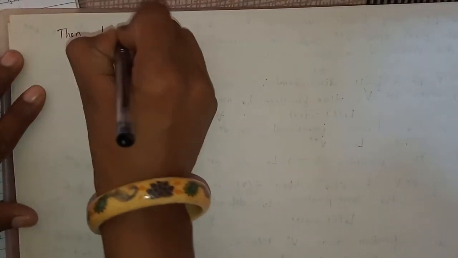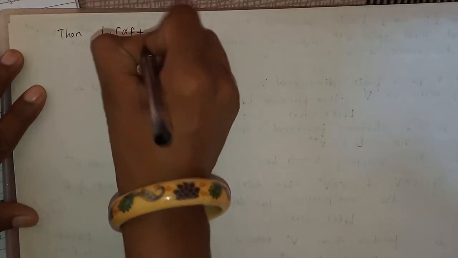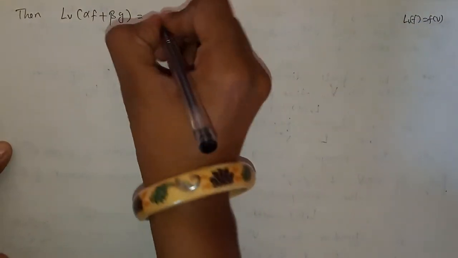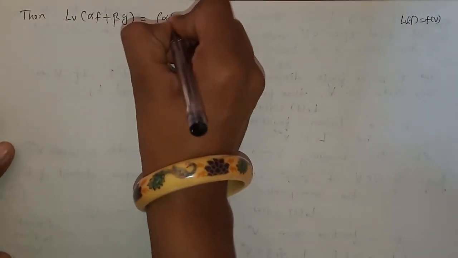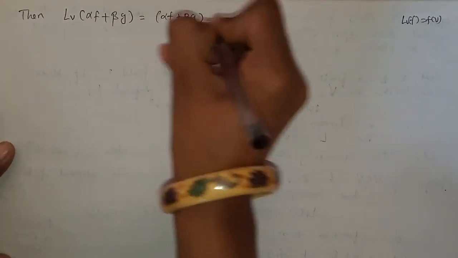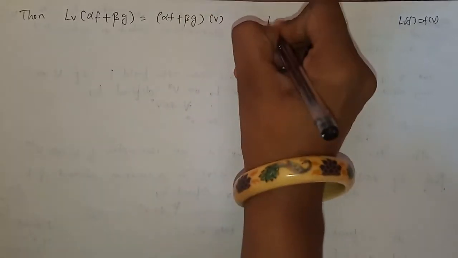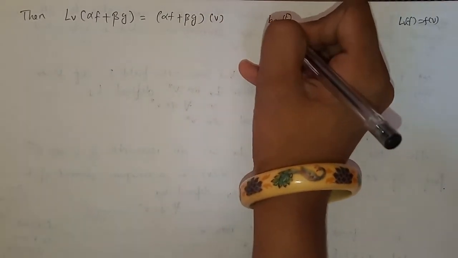Then L_v of alpha f plus beta g is equal to, as defined, L_v of f is equal to f of v. So this is equal to alpha f plus beta g of v by condition 1, since it is defined in this way only.